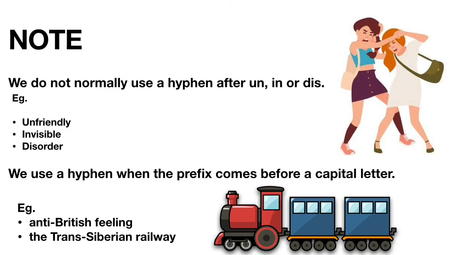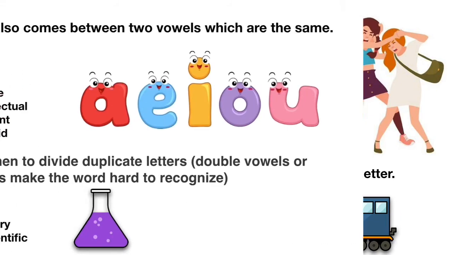Keep this in mind. We do not normally use a hyphen after un, in, or dis. For example, unfriendly, invisible, and disorder are written without any hyphens. As I explained earlier, we use a hyphen when the prefix comes before a capital letter. Here are two more examples for that instance.